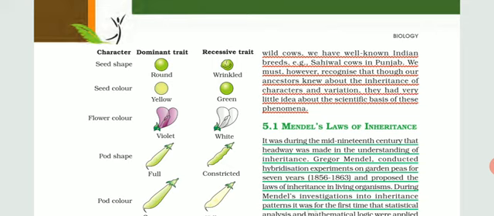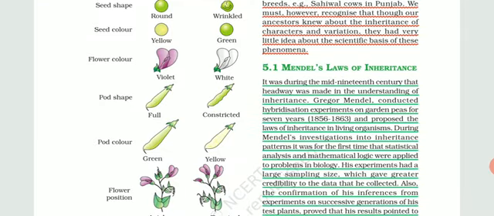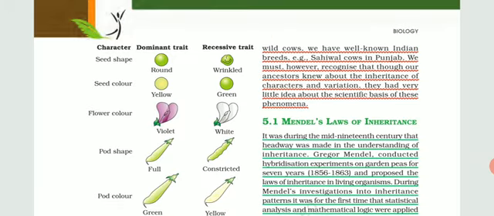So let's talk about Mendel first. In the case of Mendel's law of inheritance, Mendel was a scientist who worked in the mid-19th century, and he conducted hybridization experiments. In his garden, there were peas which were grown. He observed that there were many contrasting characters found in the peas. Some peas were tall in height, some were dwarf. Some of the seeds were yellow, some were green.